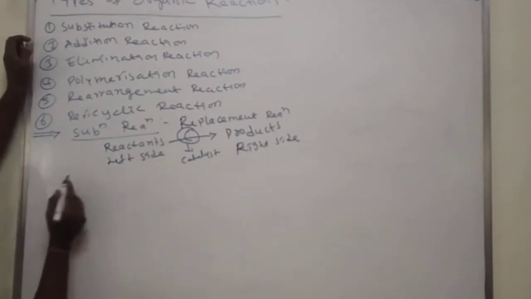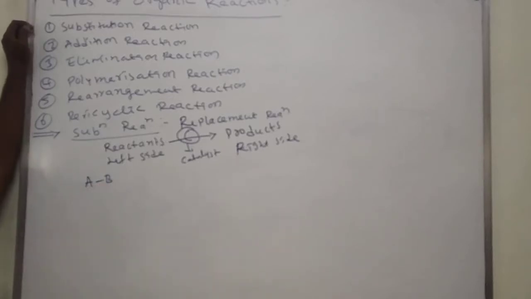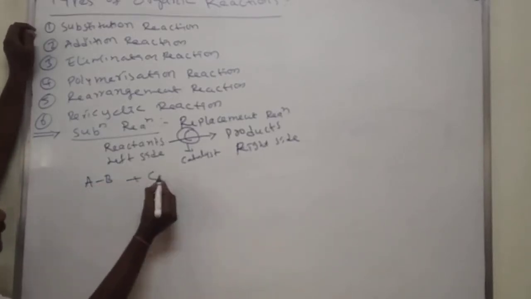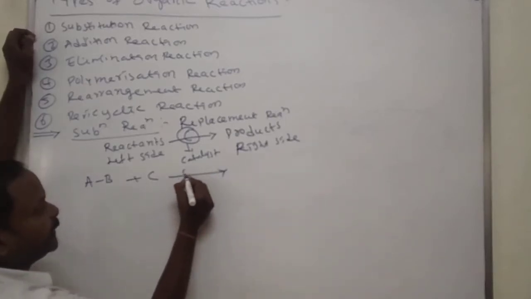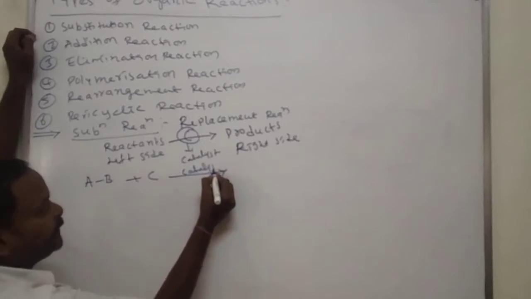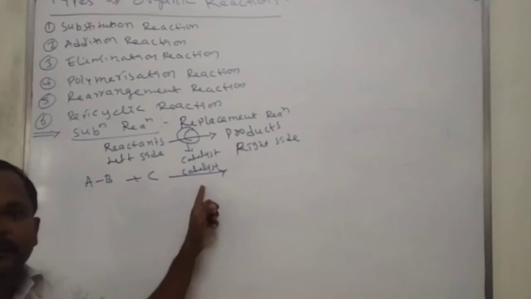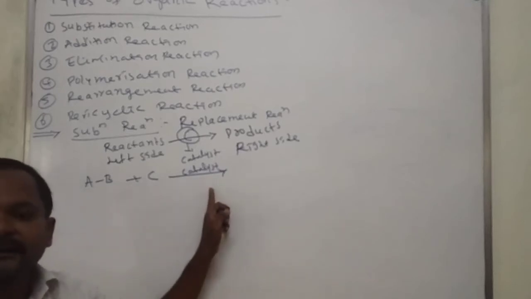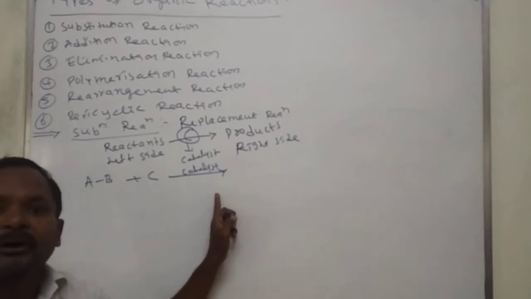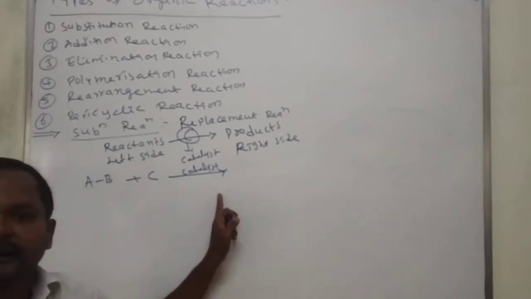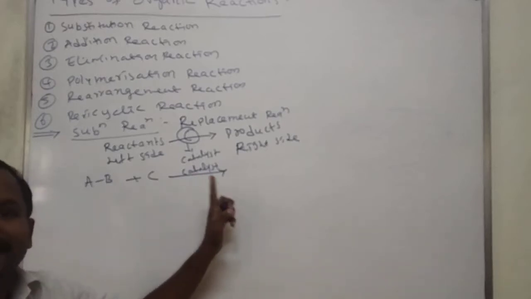Here AB is one chemical molecule, which reacts with C in the presence of a catalyst. What is the meaning of catalyst? The group or atom which increases the rate of the reaction. Rate of the reaction means fastness of the reaction. That we call a catalyst.